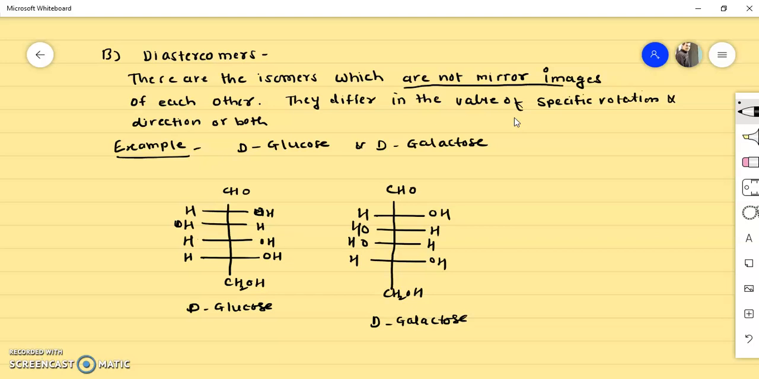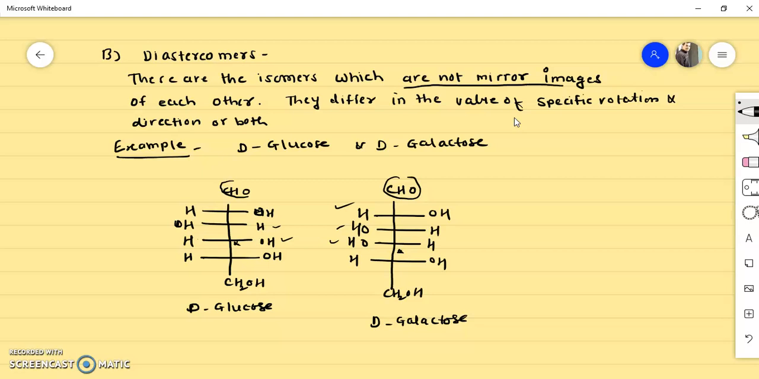So you find here the CHO group is common in both. Okay, CHO group is common. Then H OH, that is also common. OH, that is also common. Only the difference is at this carbon number 4. Here the hydroxy group is on the right hand side, here the hydroxy group is on the left hand side. That is the only difference. Again, this 5th carbon is also having the same orientation, and then CH2OH.